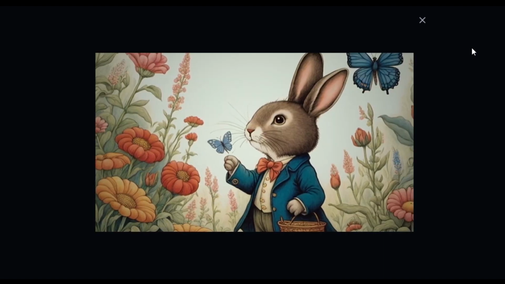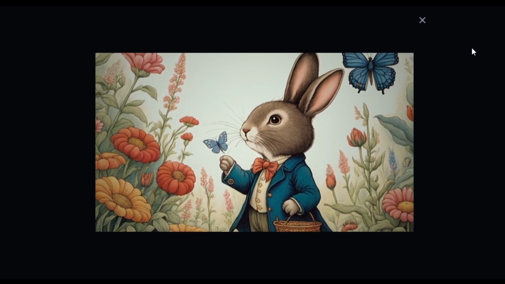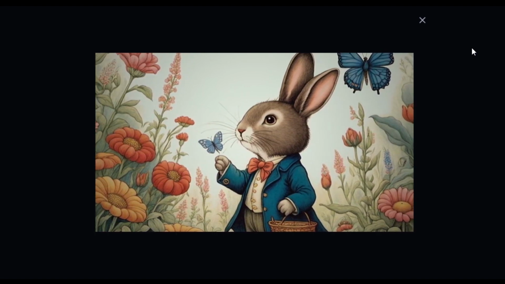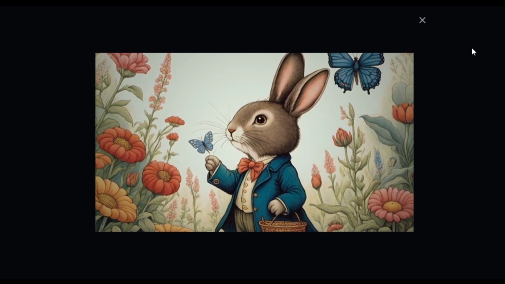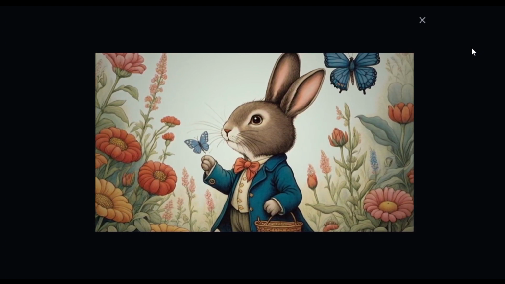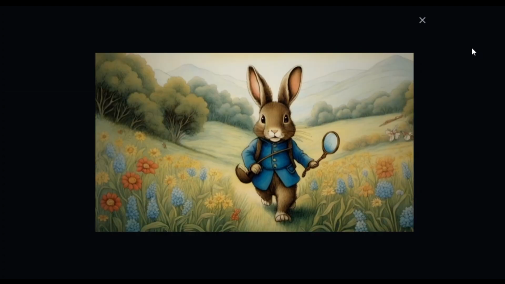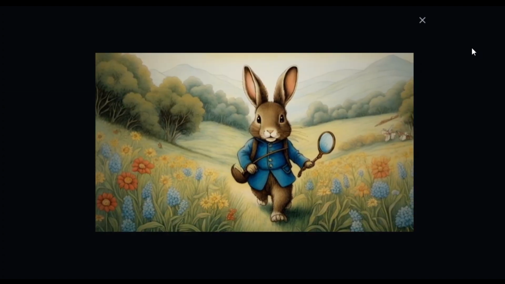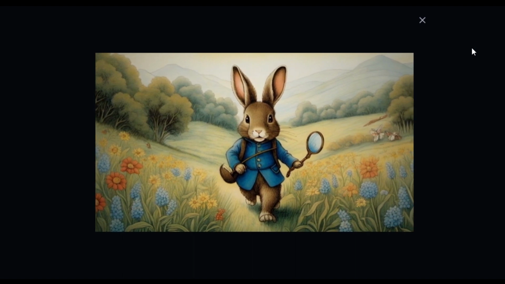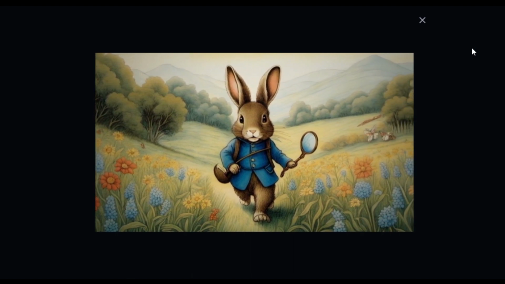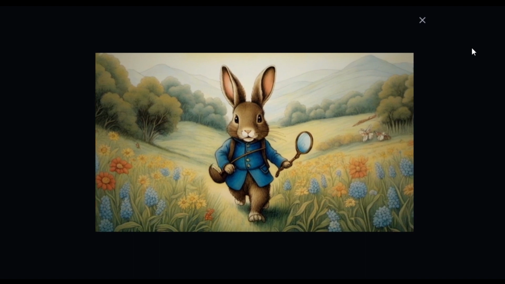Bunny's investigation takes an unexpected turn as he uncovers not just missing acorns, but also delicate butterfly wings and bird feathers. He becomes aware of a greater mystery at play. Our brave detective, undeterred by the treacherous paths ahead, ventures forward to uncover the truth. What awaits him in its depths is a sight that he couldn't have imagined.